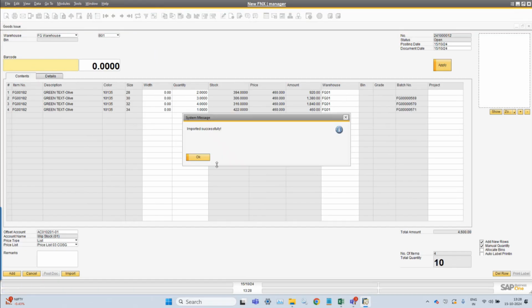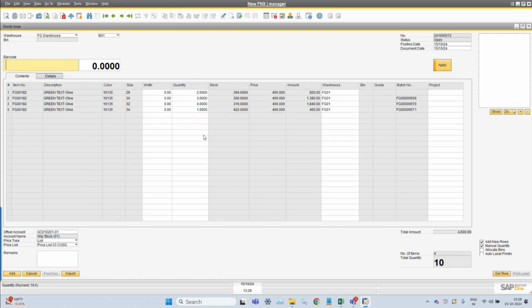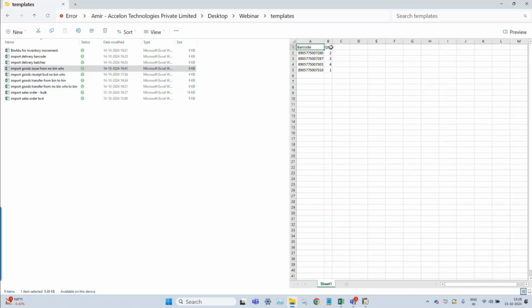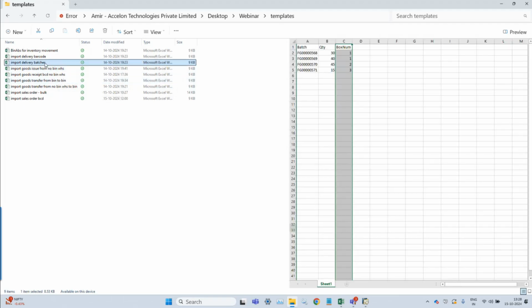So when you do this, whatever the quantity you have been provided, again for the goods issue, the template is simple: only the barcode and quantity, or you can say the batch and quantity, you can provide. In delivery, one of the things available in the template, sorry, I was supposed to mention it there, is that you can provide the packing list instead of doing scanning. That is okay.